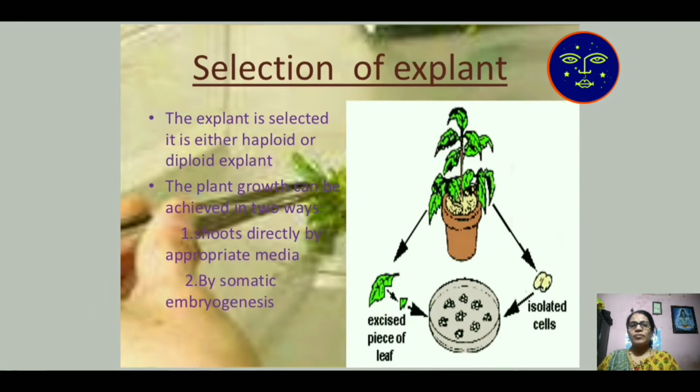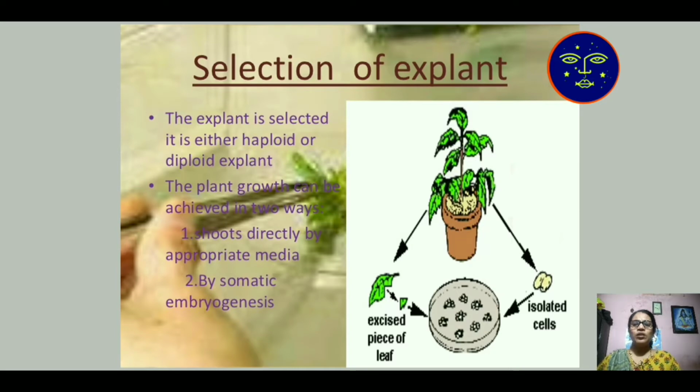Then selection of explant. How do we select which plant is helpful for our tissue culture? First, the explant is selected. It is either a haploid or diploid explant. In natural conditions, we know that a plant requires the diploid character for its growth.